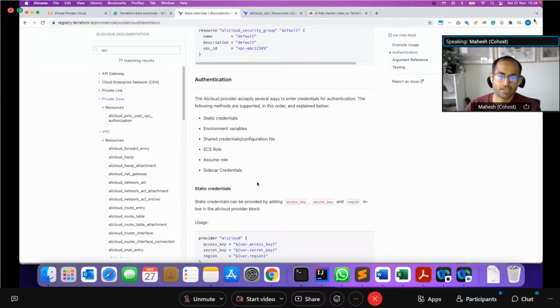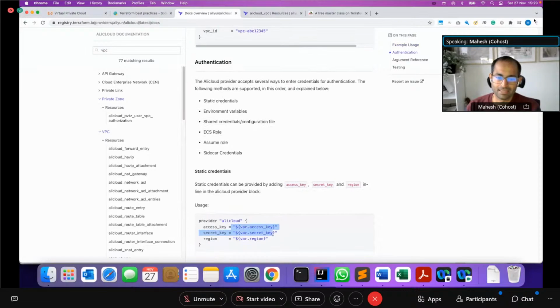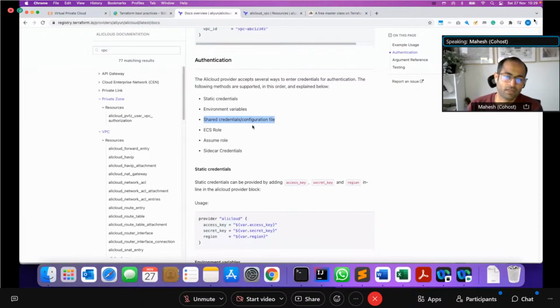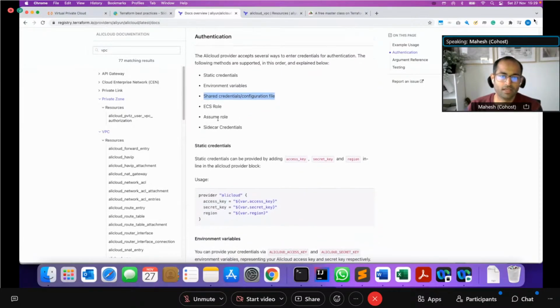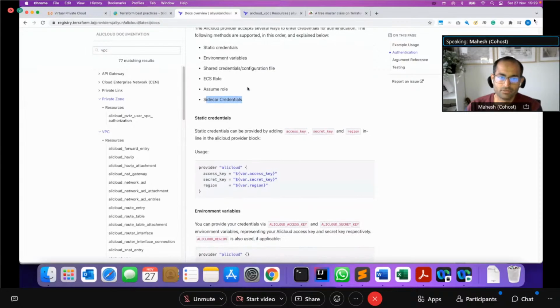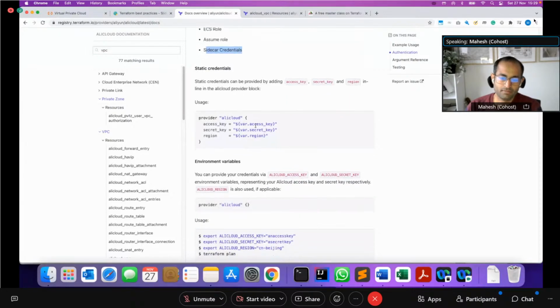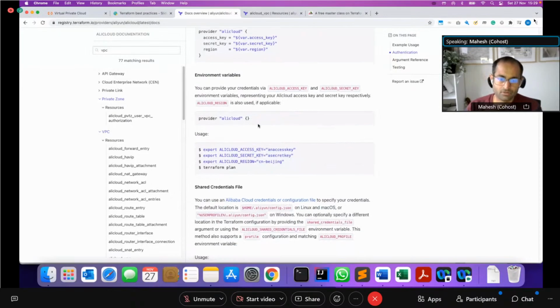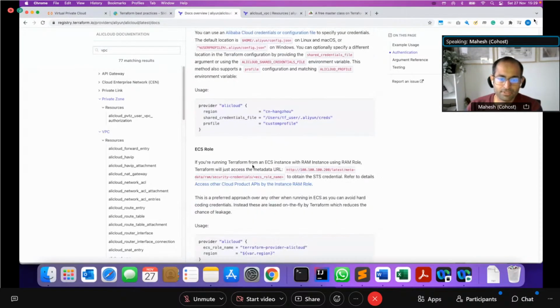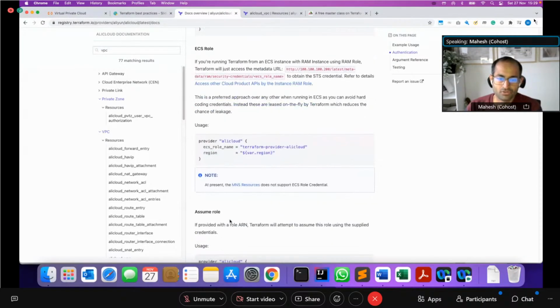Static credentials, which is basically passing the access key in the code itself, or environment variables, where you set environment variables for the credentials, or a shared configuration file, which is similar to AWS's config file approach and works very similarly. Then there are ECS role, assume role, and sidecar credentials, which are again different mechanisms. Assume role is almost like assuming a particular role that has been assigned. There are examples in here for all of these and how you should use them.